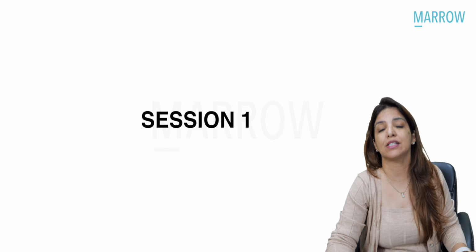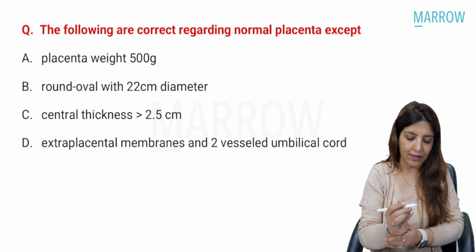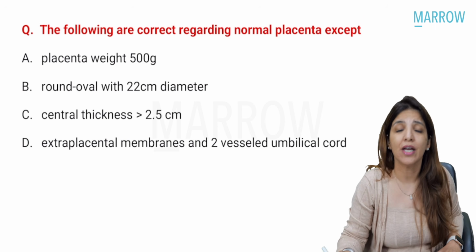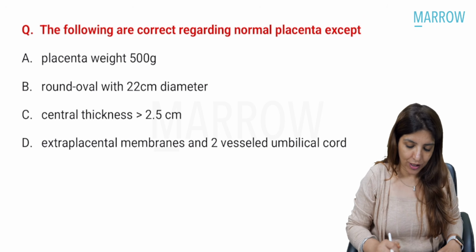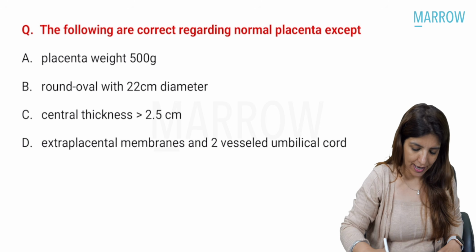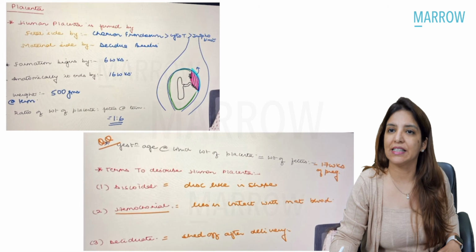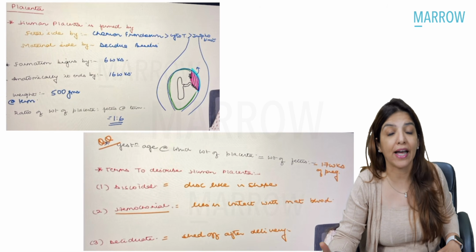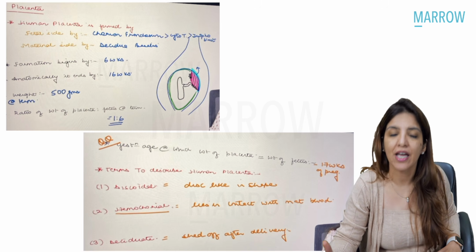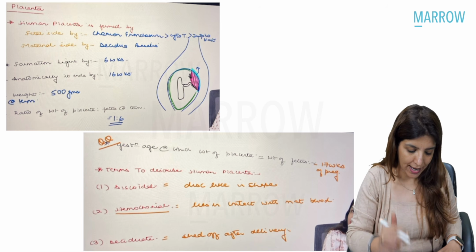So let's start with Obs and Gynae questions recall, first session. Now this is the first question. First question which we are doing is: the following are correct regarding normal placenta except. A very, very basic question related to placenta. Now everything about placenta I had already taught you in the video on placenta. So there is a video on placenta, there is a video on placental hormones, and there is a video on placental anomalies. So as you can see over here, these are screenshots from those videos.